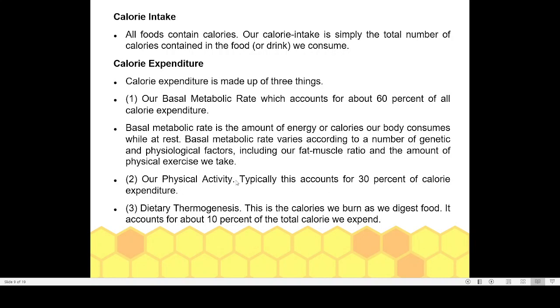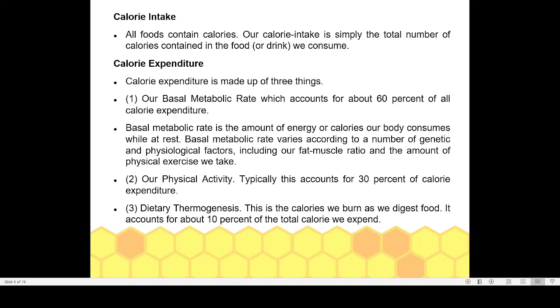Then the second is how much physical activity you are involved in. Your physical activity is contributing 30%. So if you are eating, 60% is utilized by BMR and 30% is utilized by physical activity.